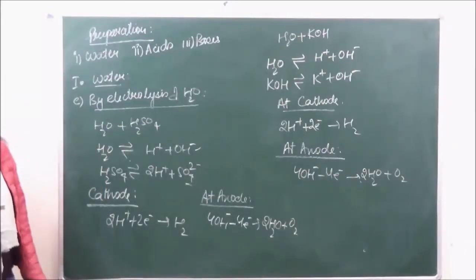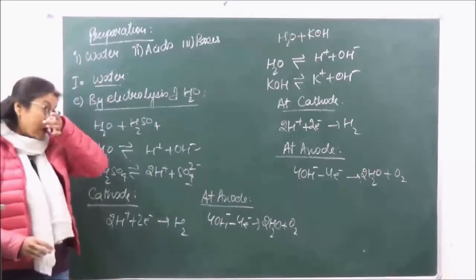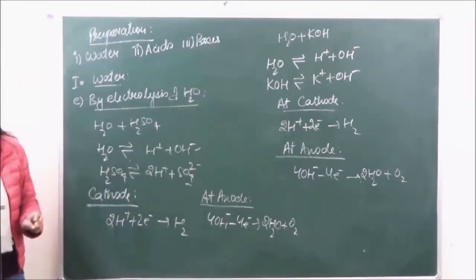Okay? Is it clear? So this is the first which we've done from water. Let's go on to hydrogen from acids.